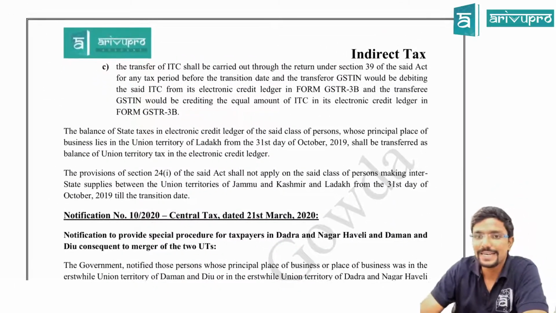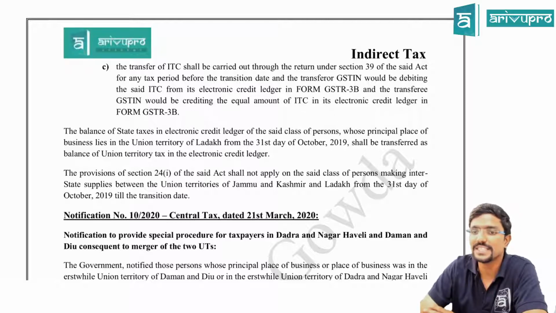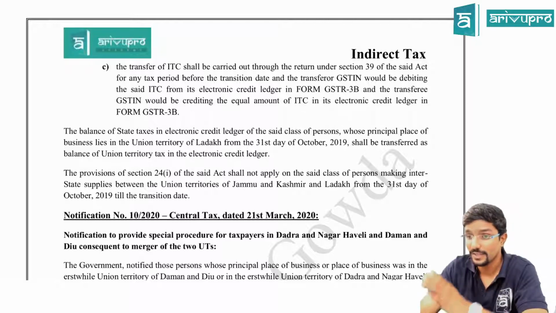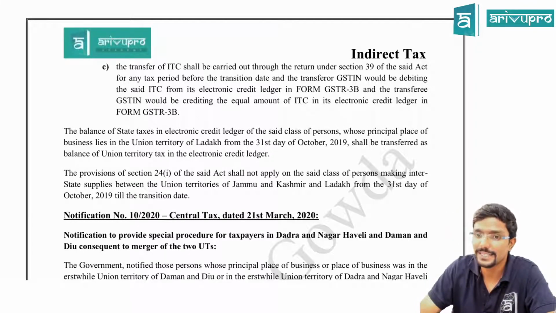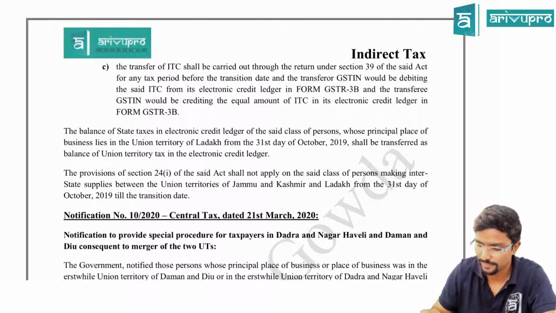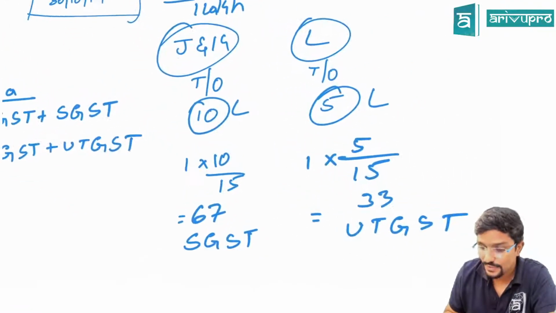The transfer of ITC shall be carried out through the return under section 39, that is GSTR 3B of the said Act, for any tax period before the transition date. The transferor GSTIN, whoever is giving the credit, would be debited the said ITC from its electronic credit ledger in form GSTR 3B, and the transferee GSTIN would be crediting the equal amount of ITC in its electronic credit ledger in form GSTR 3B. Now see, this 1 lakh is getting transferred to other people.